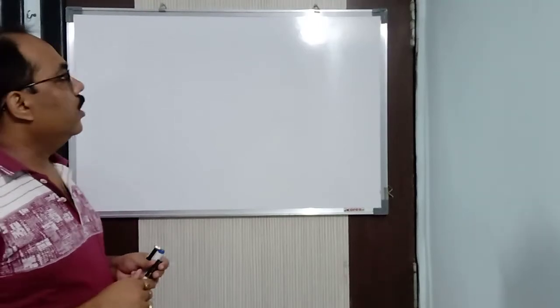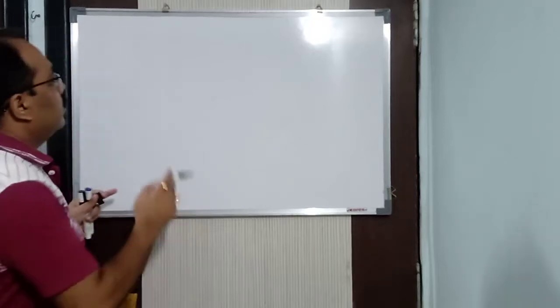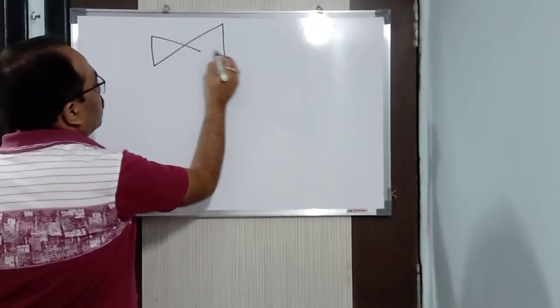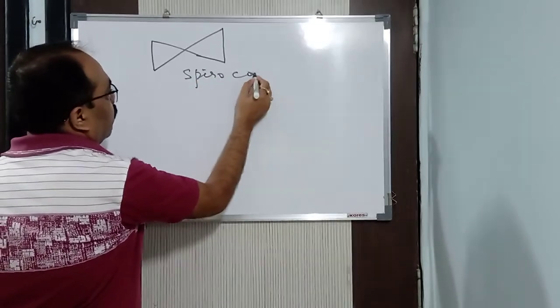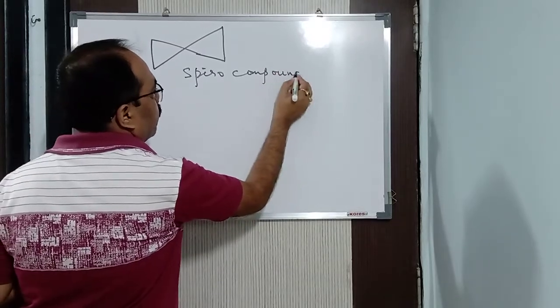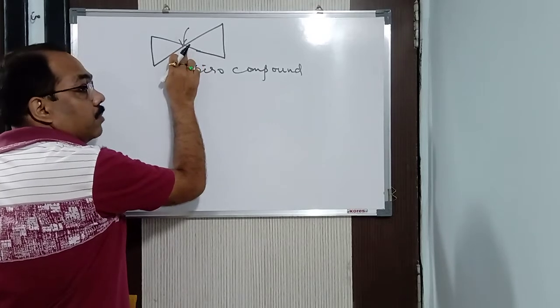So today we will be doing bicyclo compounds and spiro compounds. Now this particular compound is known as a spiro compound. Spiro compound. What do you understand by a spiro compound? A spiro compound is a compound which has one common carbon atom present in it.